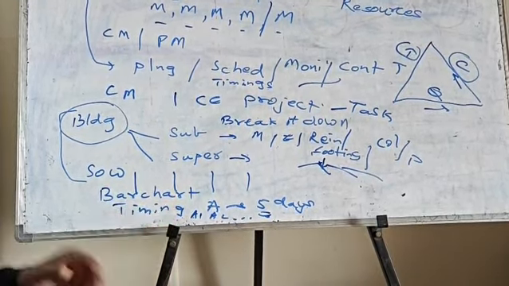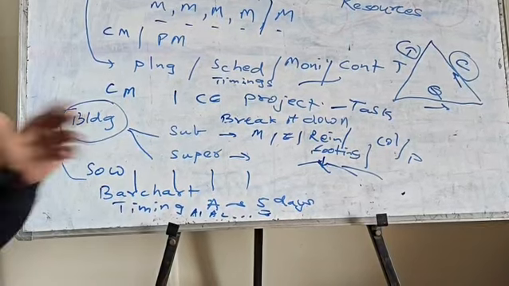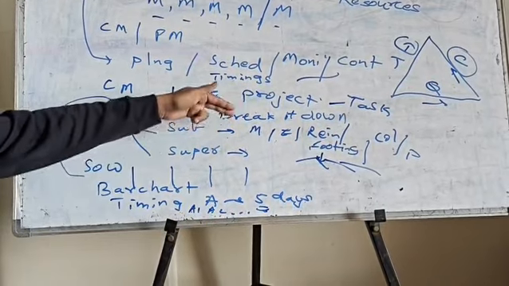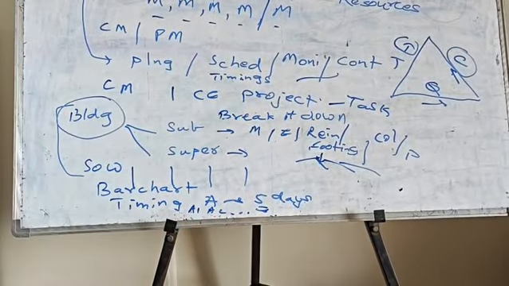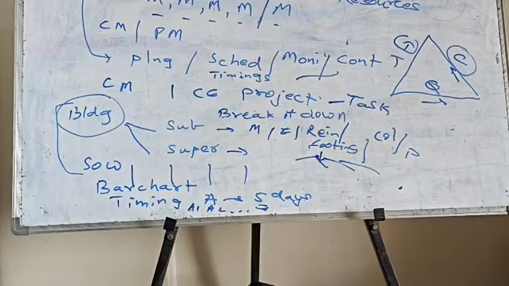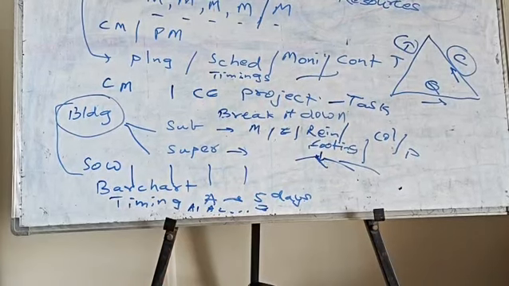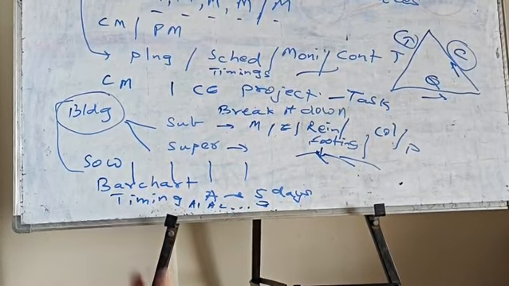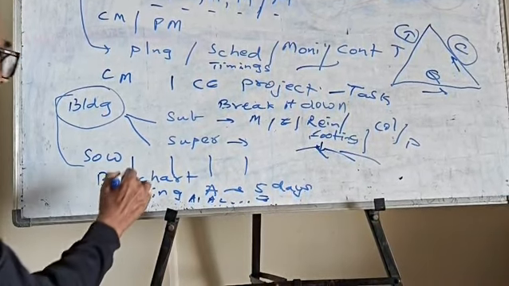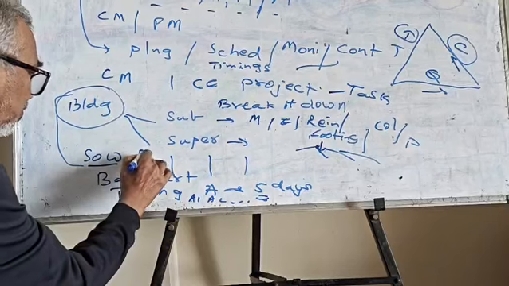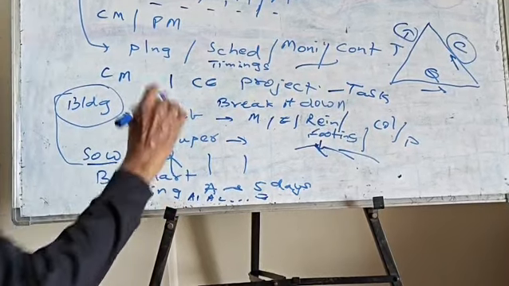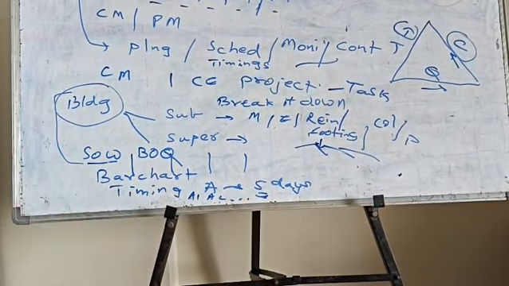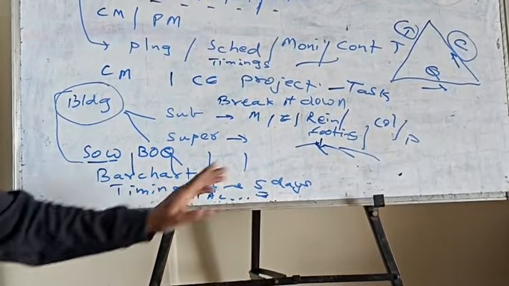So what the planning engineer will do is break down the building into manageable tasks, and for each task he will work out and allocate some time depending upon his experience and how many hours it will take. He will estimate and quantify, and also work out from the SOW and BOQ. Once he prepares these two, the SOW and BOQ, he will know what all the tasks are that he has to do within these 5 days.